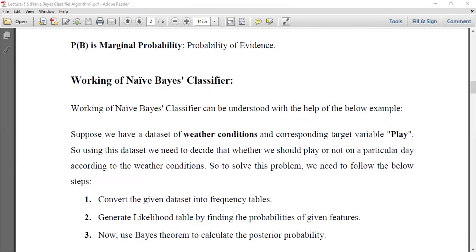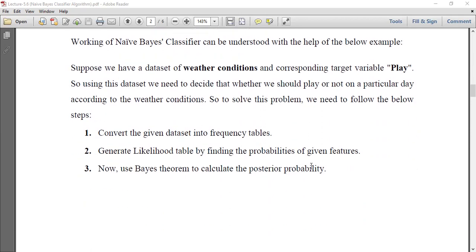Working of the naive Bayes classifier. The working of the naive Bayes classifier can be understood with the help of this example. Suppose we have a data set of weather conditions and the corresponding target variable play. Using this data set, we need to decide whether we should play or not on a particular day according to the weather condition.